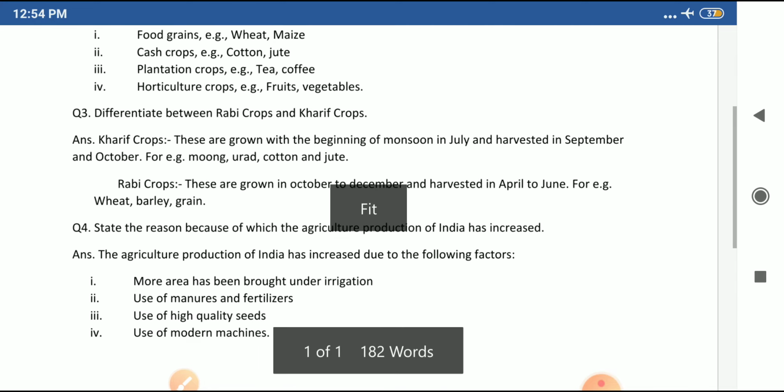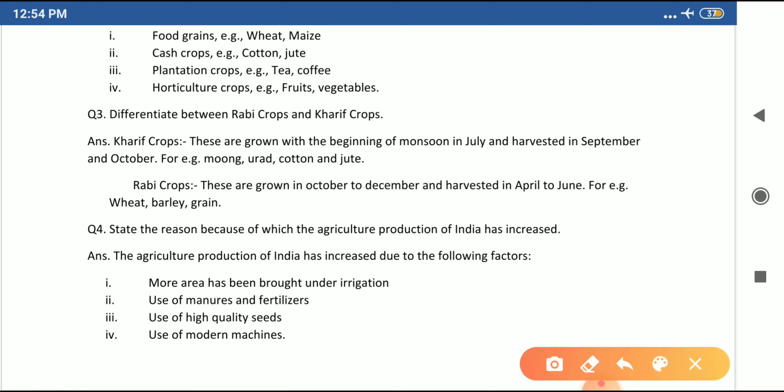Now question number 3: differentiate between rabi crops and kharif crops. Kharif crops are grown in the beginning of monsoon in July and harvested in September and October. For example, moong, urad, cotton and jute. These are kharif crops. And rabi crops are grown in October to December and harvested in April to June. For example, wheat, barley, gram.